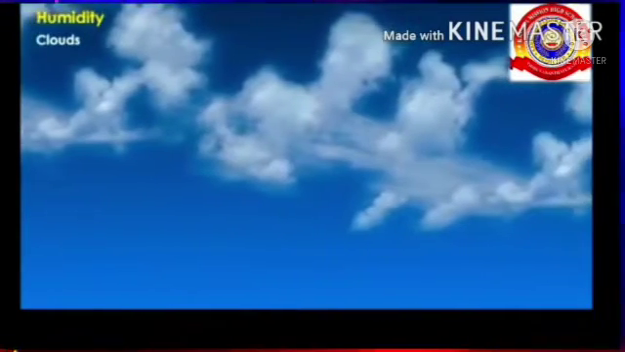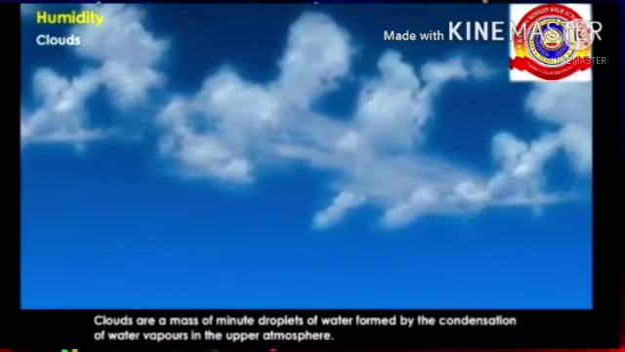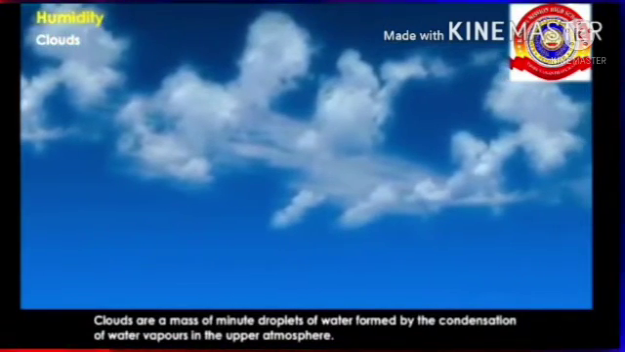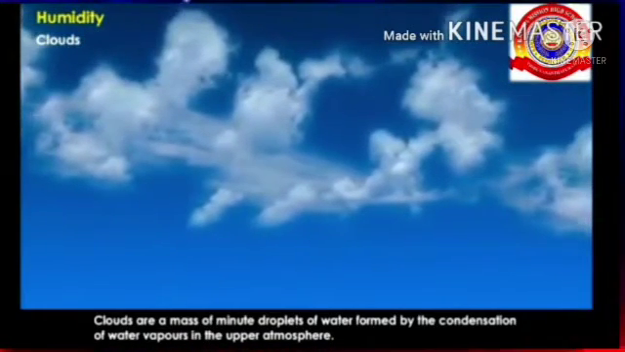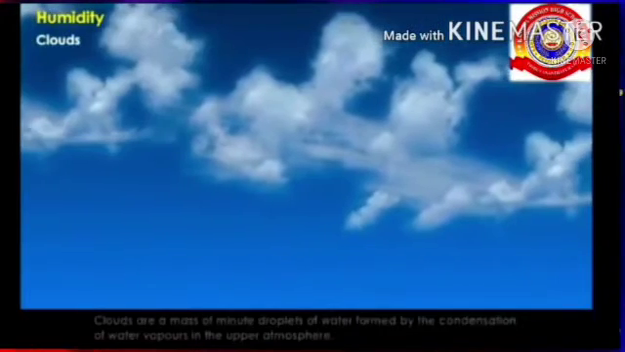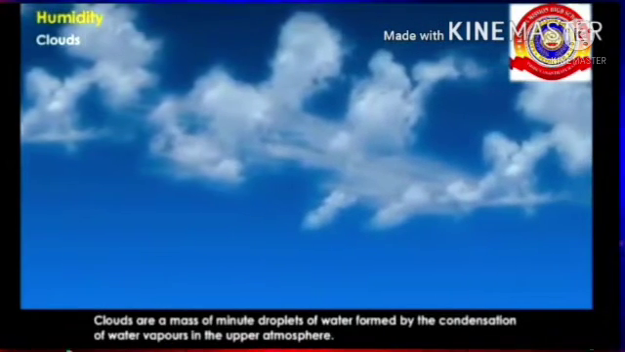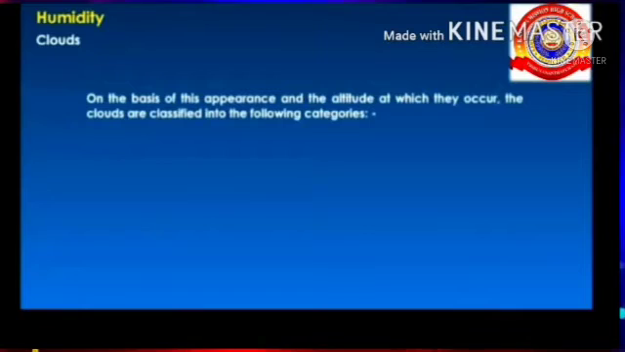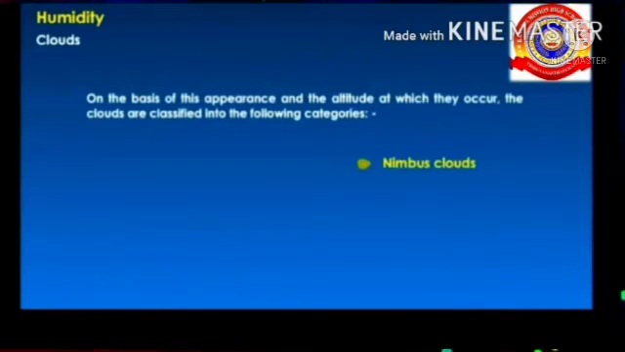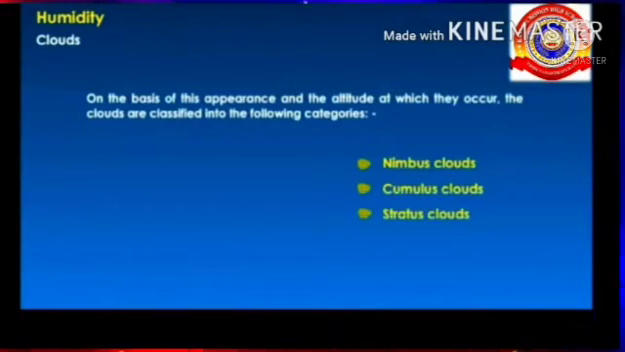Clouds are another form of condensation. Clouds are a mass of minute droplets of water formed by the condensation of water vapor in the upper atmosphere. Haven't you seen different types of clouds in the sky? On the basis of their appearance and the altitude at which they occur, the clouds are classified into the following categories. First one, nimbus clouds, second one, cumulus clouds, third one, stratus clouds, and last one, cirrus clouds.